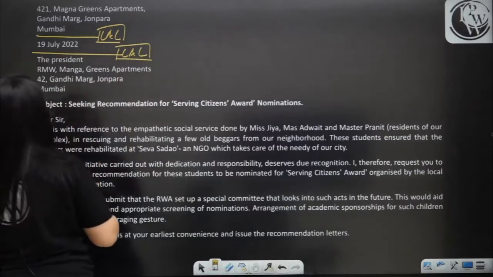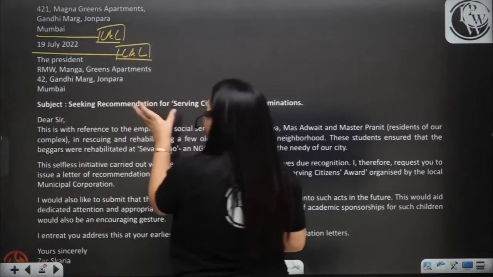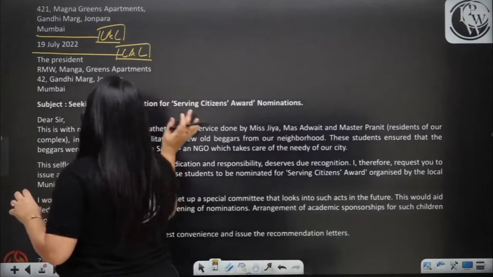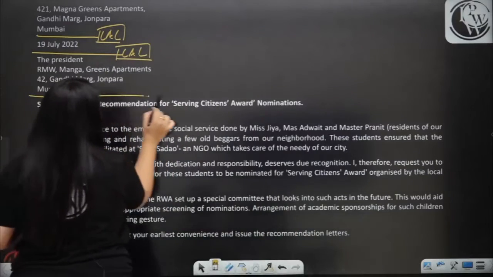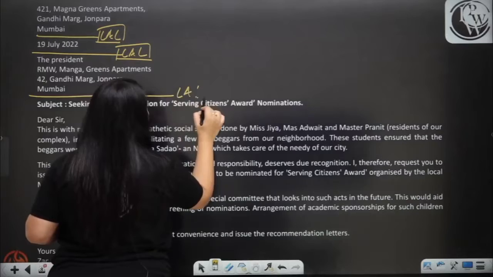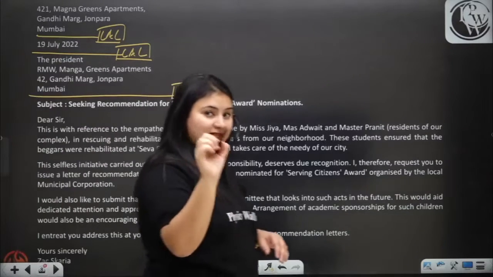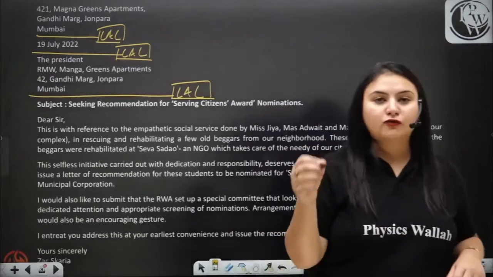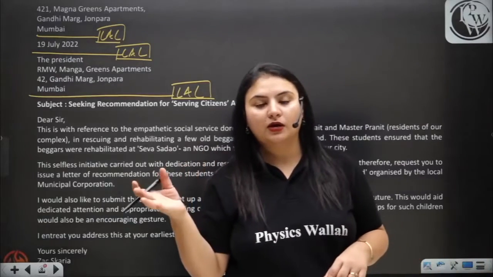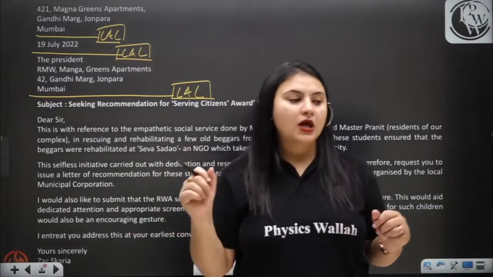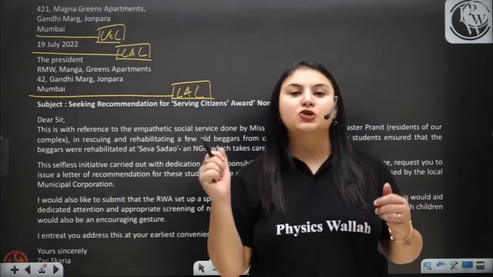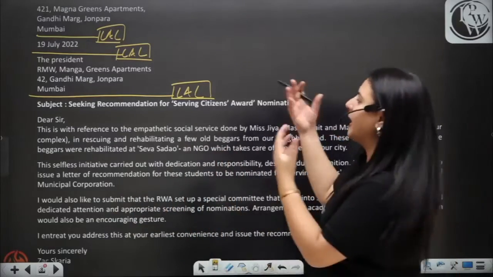Then the president, RWA, Magna Green Apartments, 42 Gandhi Marg, Jaunpara, Mumbai. Obviously, you are writing a letter to the RWA, that is Residential Welfare Association. You must know these full forms. RWA is Resident Welfare Association. And when you're writing to the Welfare Association, that is of your apartment only.